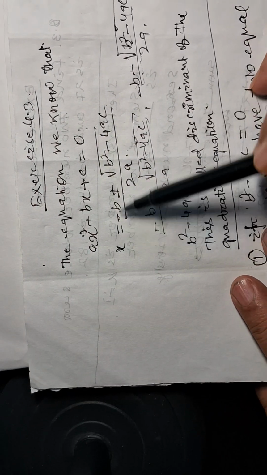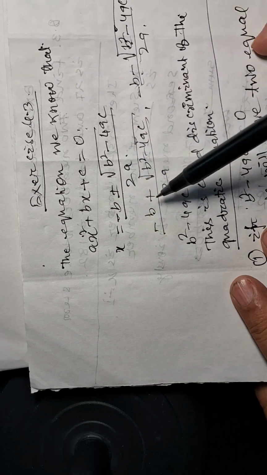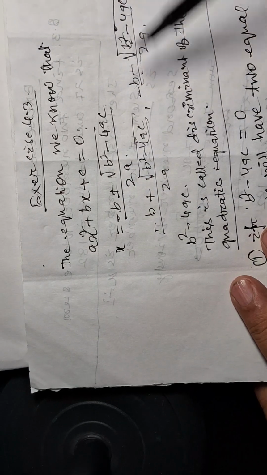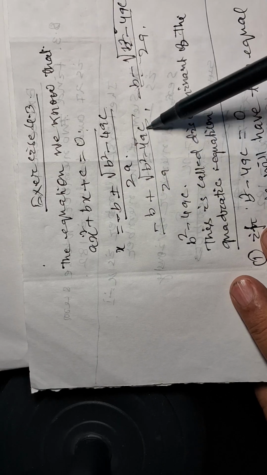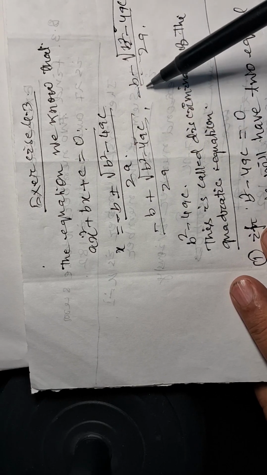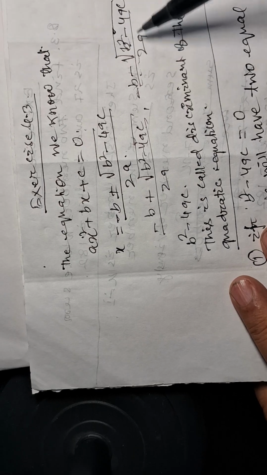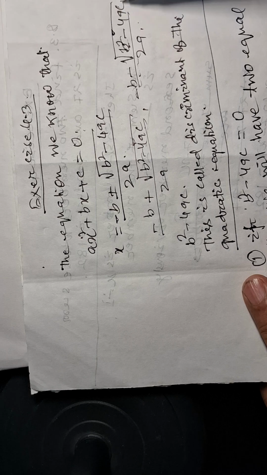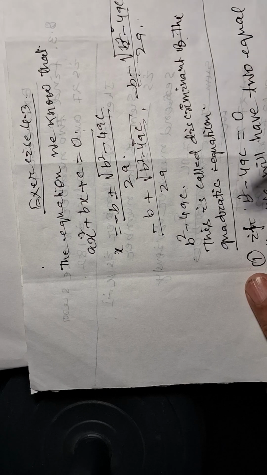Here it is written plus minus, which means it will be in both forms, plus form and minus form: minus b plus root of b square minus 4ac, and second, minus b minus root of b square minus 4ac, by 2a. Here, b square minus 4ac is called the discriminant of the quadratic equation.